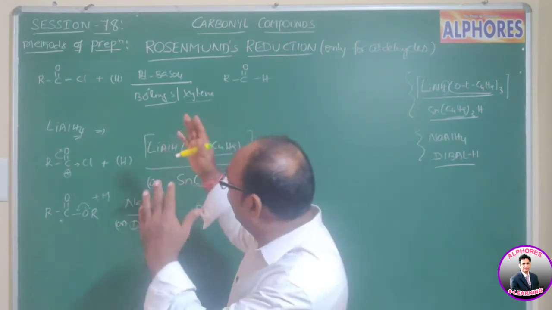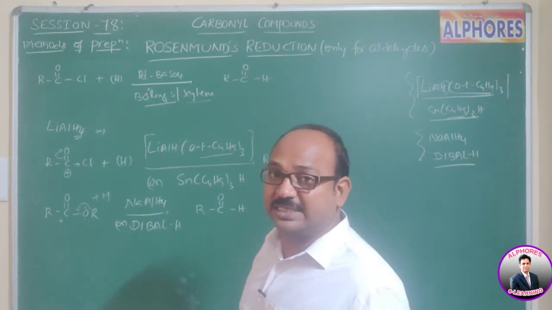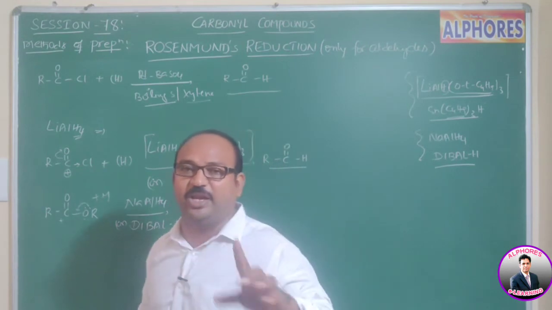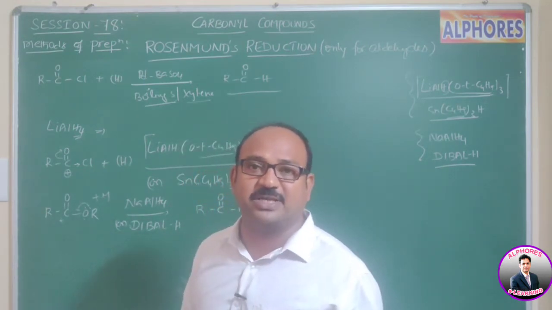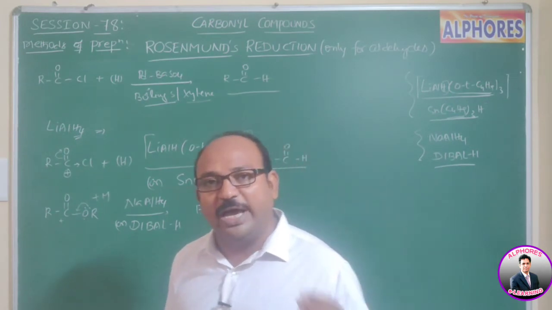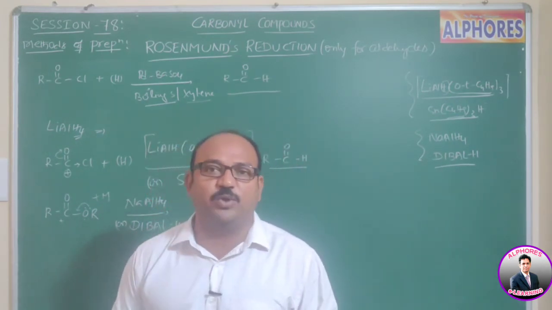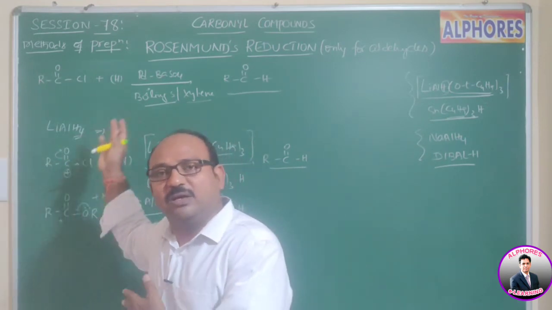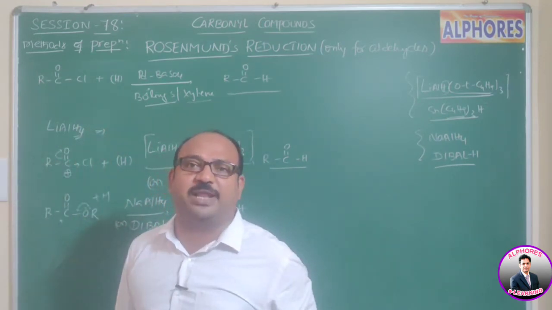So can we prepare ketones in this method? As I mentioned, in Rosenmund's reduction method we cannot prepare ketone. That is fixed. Rosenmund's reduction is a controlled reduction. But controlled how? We are using a negative catalyst, barium sulfate, and a catalytic poison, which is boiling sulfur or xylene.